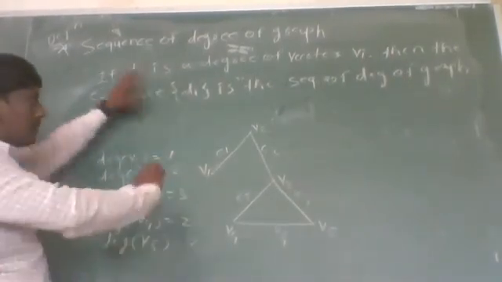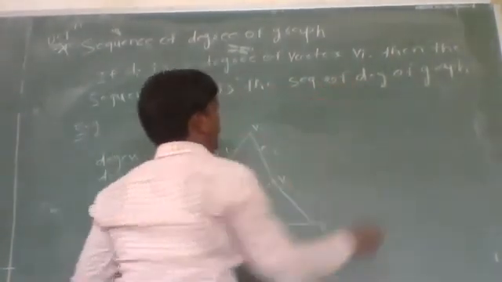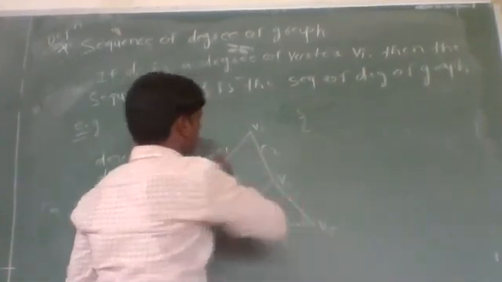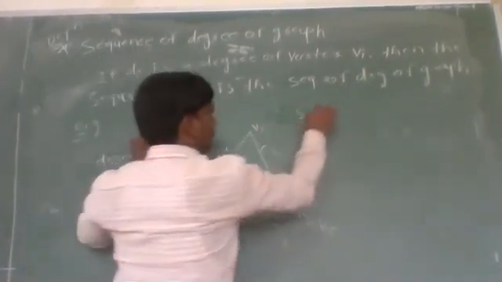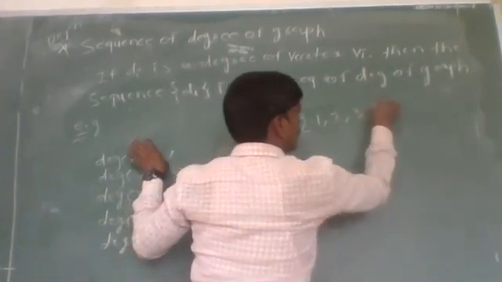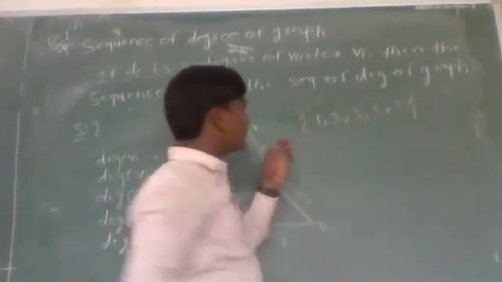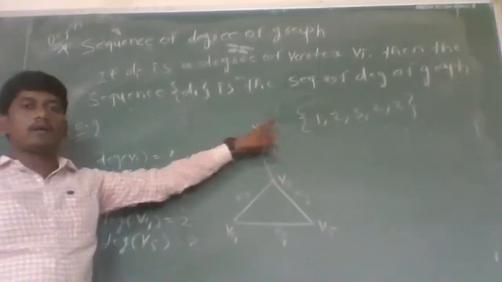So what is the sequence of degrees of this graph? The sequence of degrees of the graph is nothing but 1, 2, 3, 2, 2, which is the degree sequence of graph G.